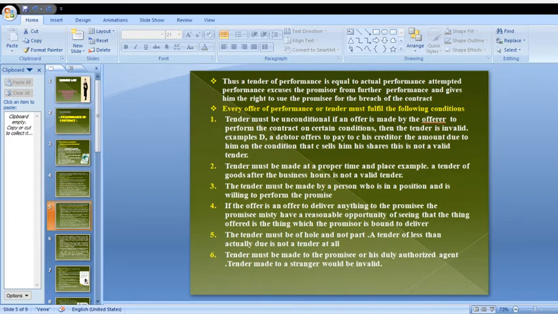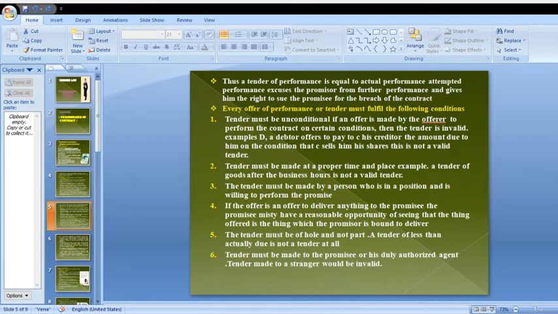Thus, a tender of performance is equal to actual performance. Attempted performance excuses the promisor from further performance and gives him the right to sue the promisee for breach of the contract. Here, when the tender is fulfilled according to the actual performance, the contract is completed.